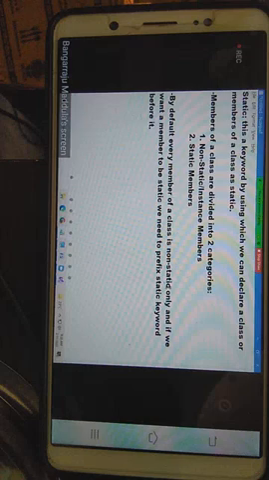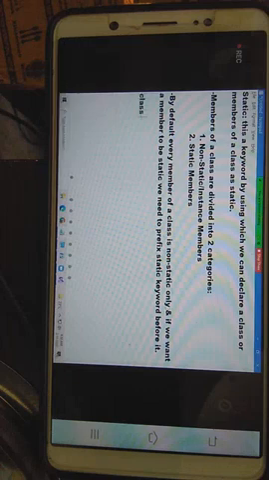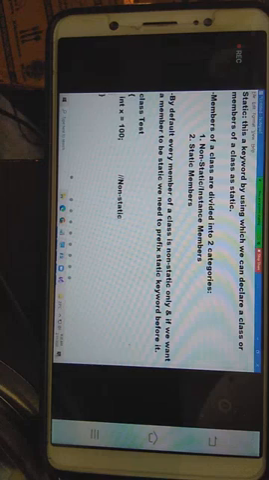Non-static only. It's non-static only. And if we want a member to be static, we need to prefix the static keyword before it. For example, class test, int x is equal to 100. Static or non-static? Non-static.